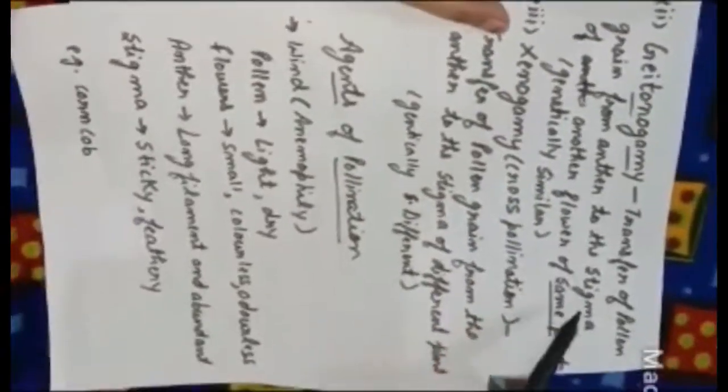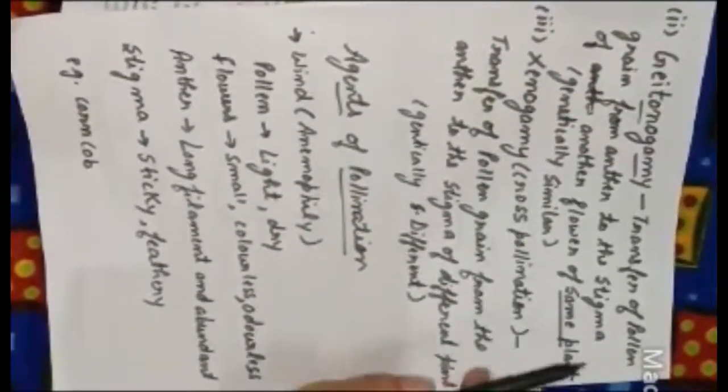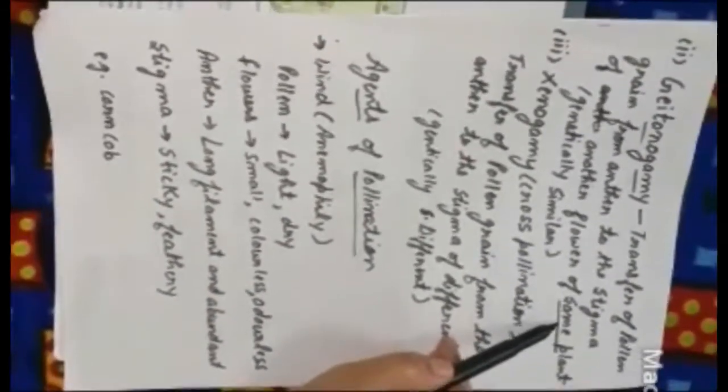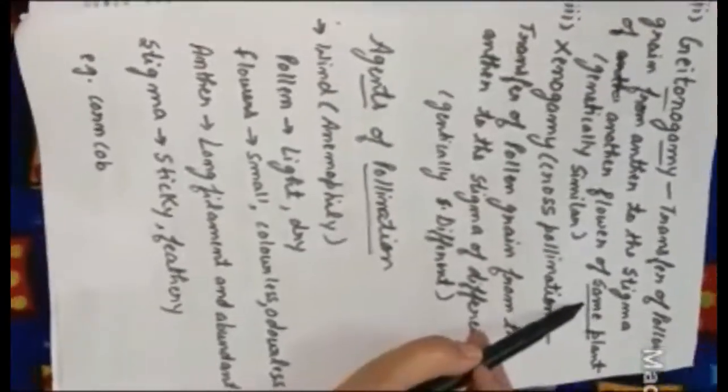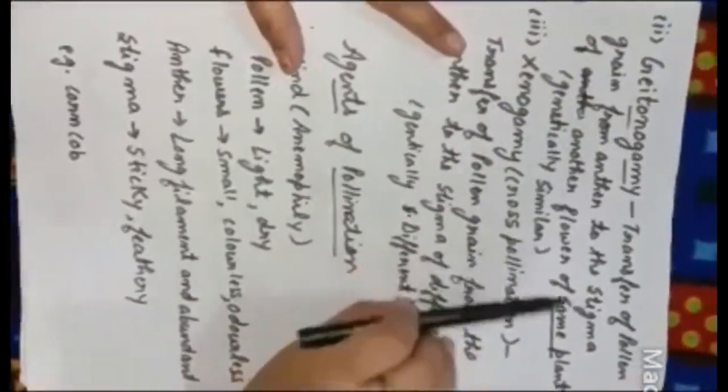Now the next one is geitonogamy. Geitonogamy means the transfer of pollen grains from the anther to the stigma of the same plant but not the same flower. In autogamy the flower was also the same, but in geitonogamy the flower is different but the plant is the same, means they are genetically similar. This type of pollination is called geitonogamy.